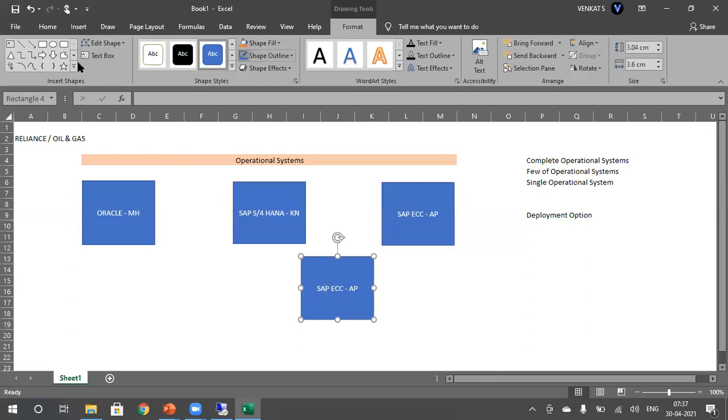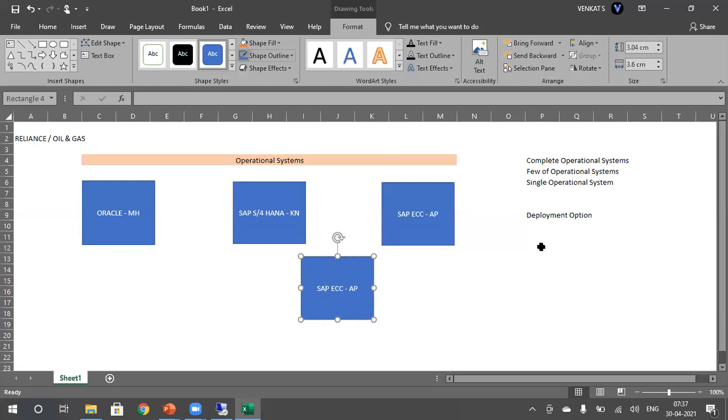Okay. So now the client can choose between these two options. Either they want to completely convert all the operational systems into SAP MDG, or they want to convert only a few of their operational systems into SAP MDG.